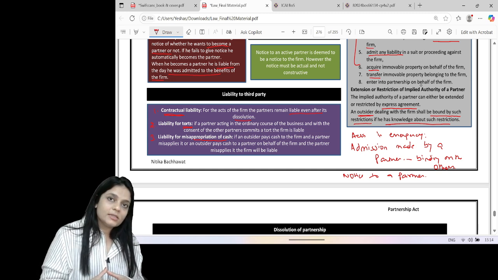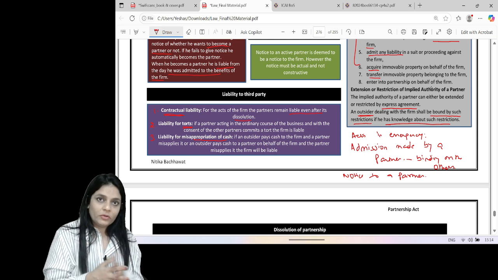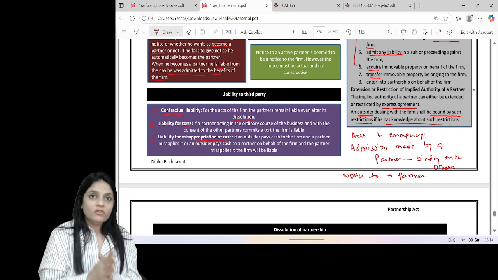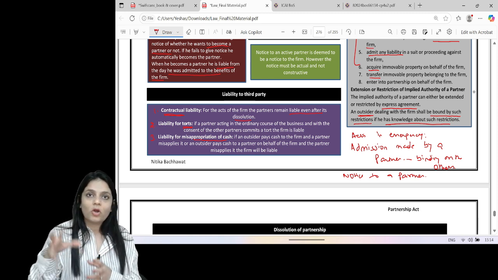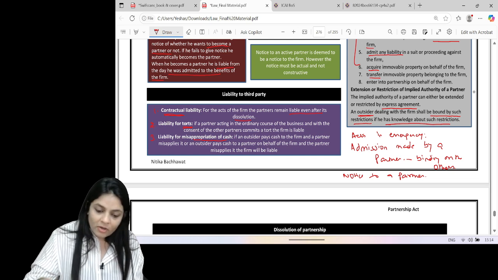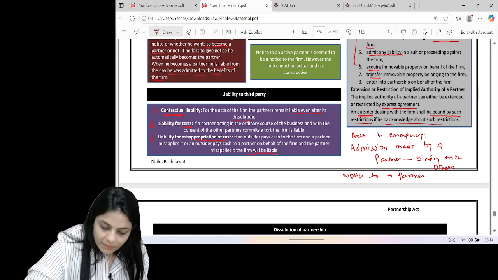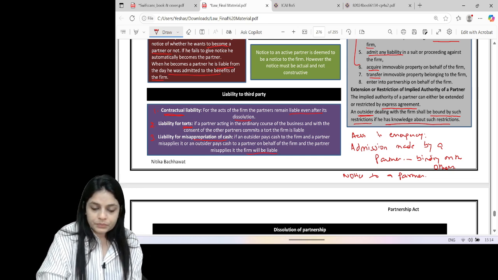In both cases, in the first case, obviously the money was given to the firm. In the second case, even though the money was not given to the firm, it was still given to a partner on behalf of the firm. So in either of the cases, the firm will be liable.